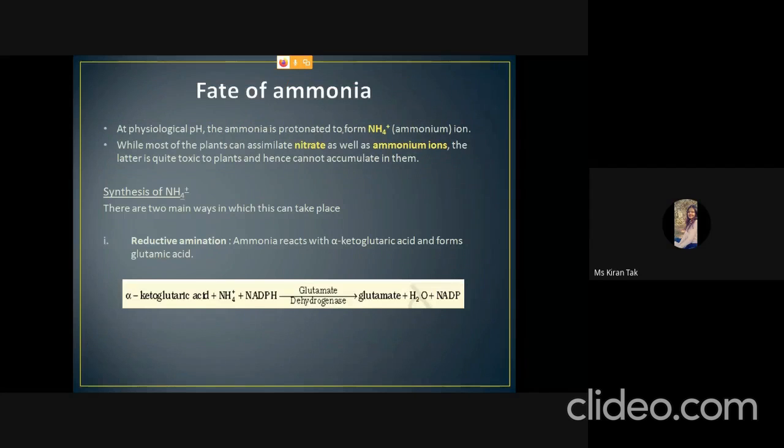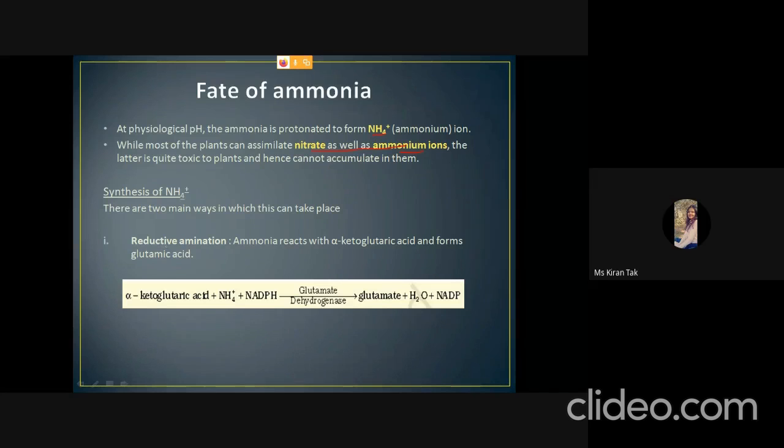So what is the fate of ammonia? At physiological pH, the ammonia is in protonated form, and it can be present as ammonium as well as ammonia. But ammonia is toxic for the plant, and its accumulation will give rise to toxicity.